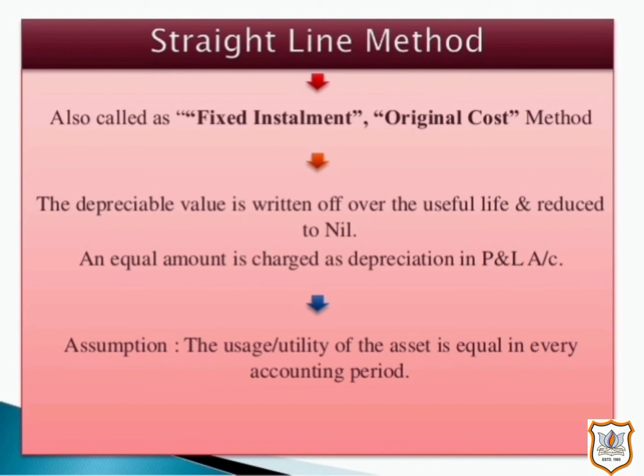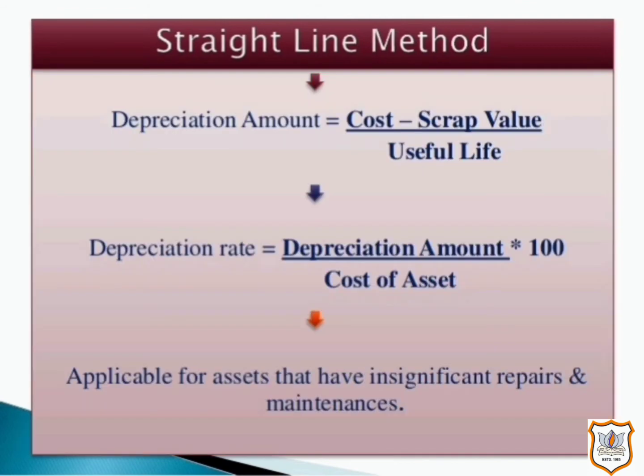Here the assumption in this case is that the life is 10 years and that at the end of 10 years there will be no scrap or residual value. In case the asset has a residual value at the end of its useful life, the amount to be written off every year is arrived at by using a formula, that is depreciation amount is equal to cost minus scrap value upon useful life.